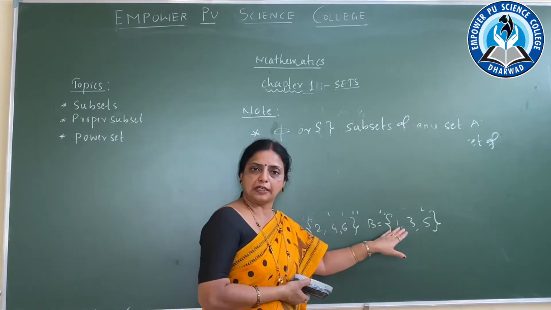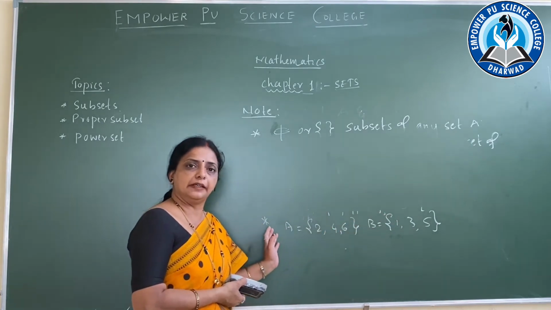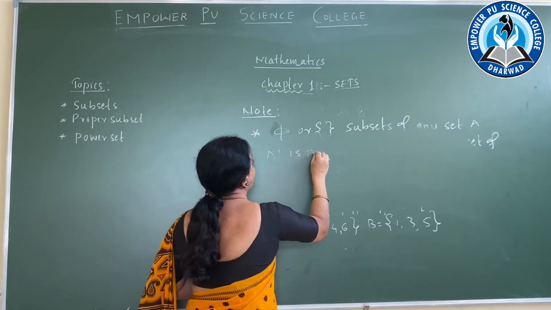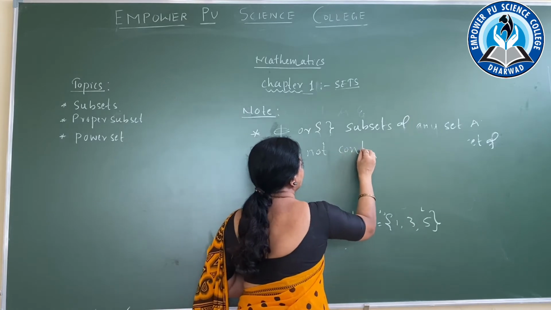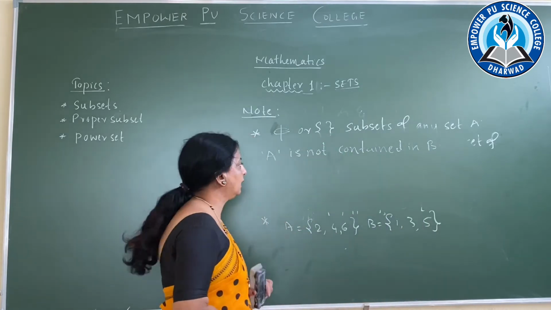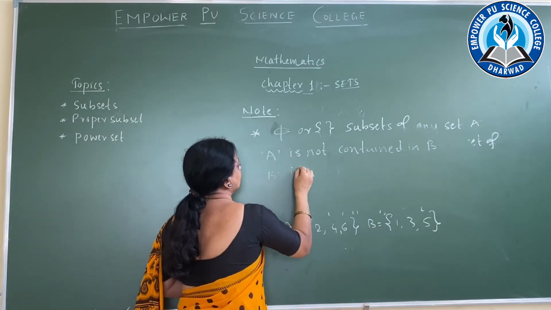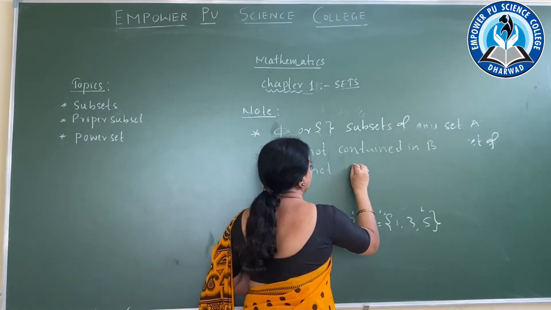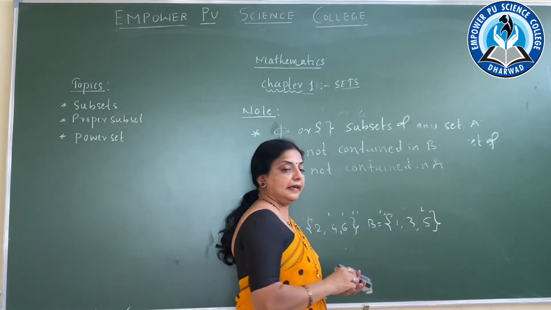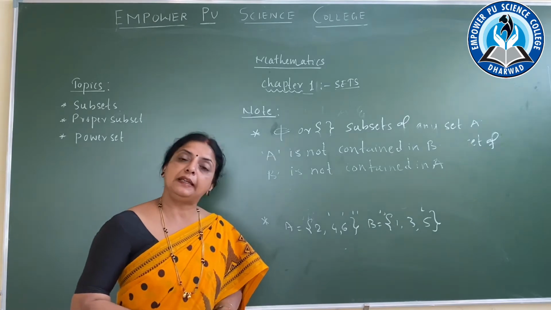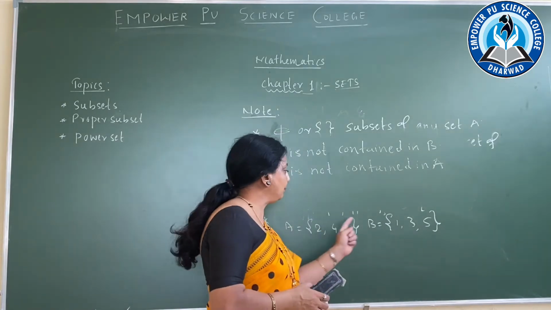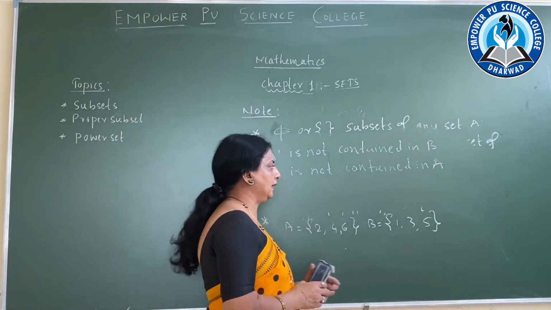So A is not contained in B and B is not contained in A. A is not contained in B. B is not contained in A. A is not present in B, B is not present in A. In such a condition, A is not the subset of B and B is not the subset of A. So how do I write it?